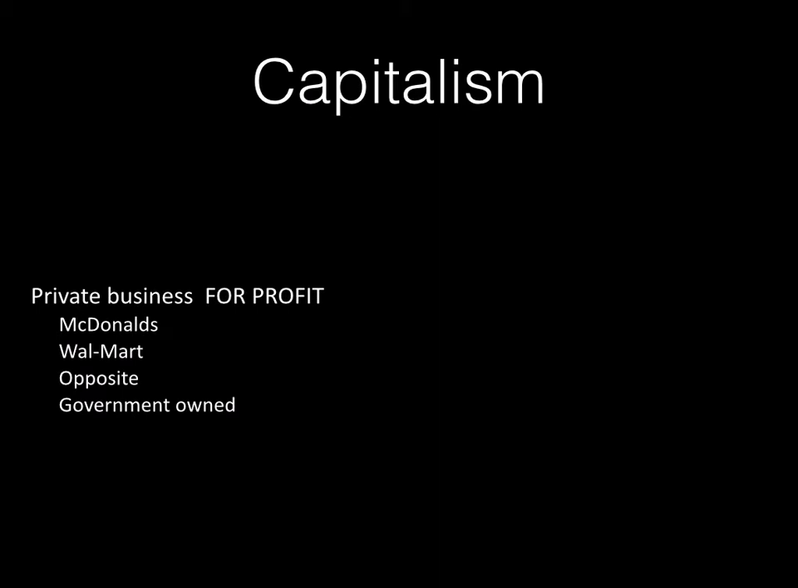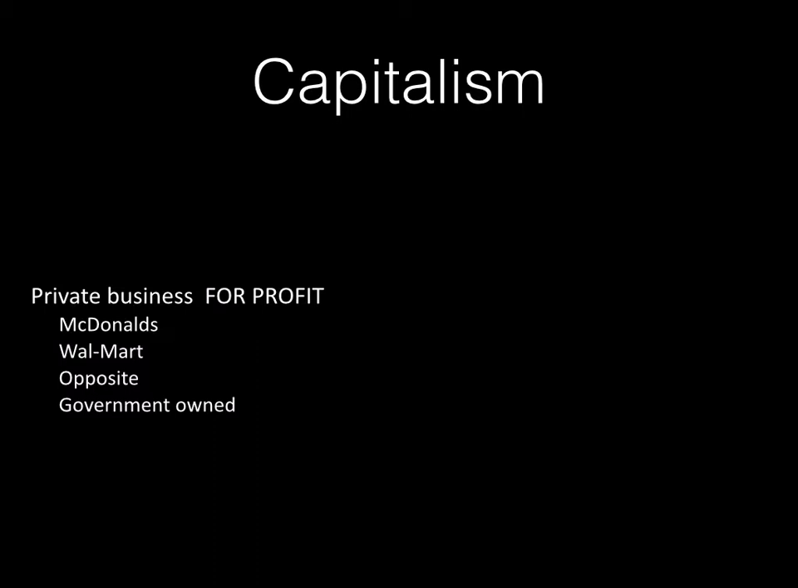So the big thing that you want to understand about capitalism is that it's for profit, right? Think about McDonald's, Walmart, small mom and pop stores down the road. What are they trying to do? They're trying to make a profit. And it's important to note that all of the means of production, an economic term that you need to know, all of the parts of the company, are owned and operated not by the government. They are owned by the individual.